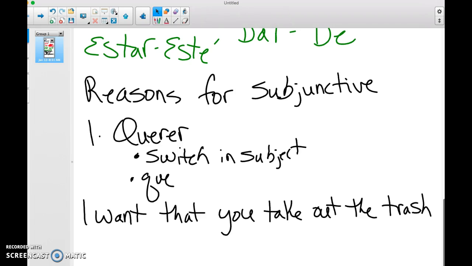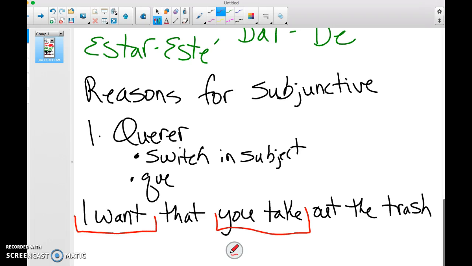Okay, at this point, we are looking at how many clauses? 2, good. You have your independent clause and your dependent clause. And we're looking for a couple of things. Do we have a want? Yes. We have a want. Do we have a switch in subject? Yes. I, you. Good. And do we have a que? Yes. All right, we have met all the requirements. We are going to need subjunctive.